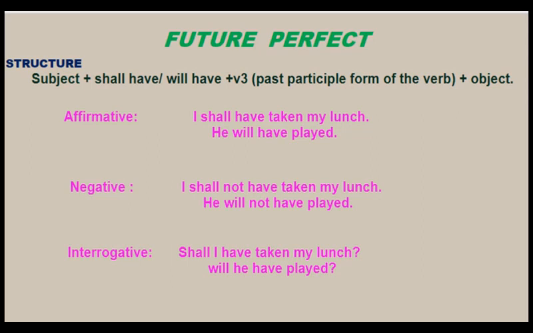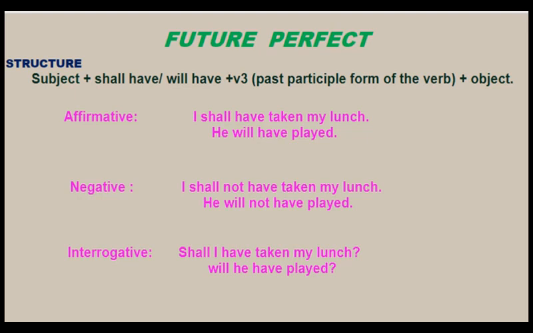Let me remind you the structure of future perfect once again. It is subject plus will have/shall have plus the past participle form of the verb, that is V3, plus object. Let's have a look at affirmative, negative and interrogative sentences in the future perfect.